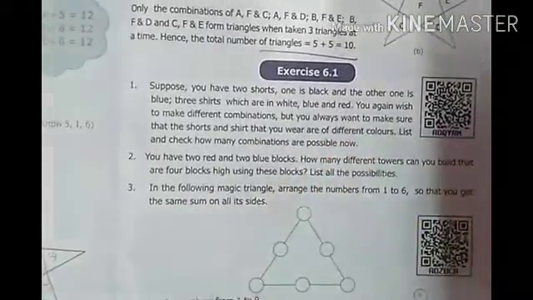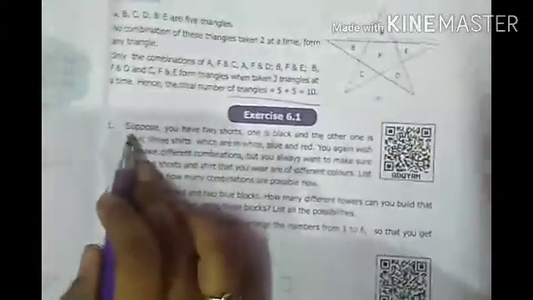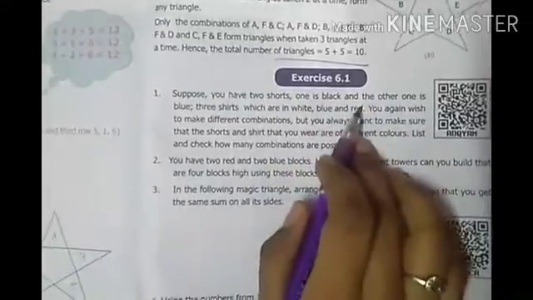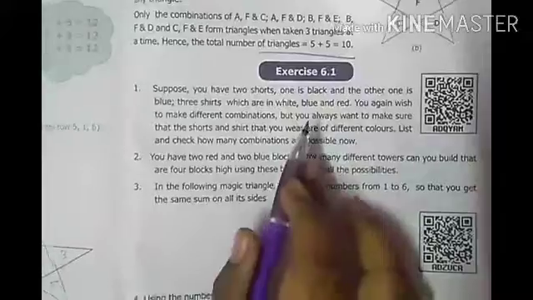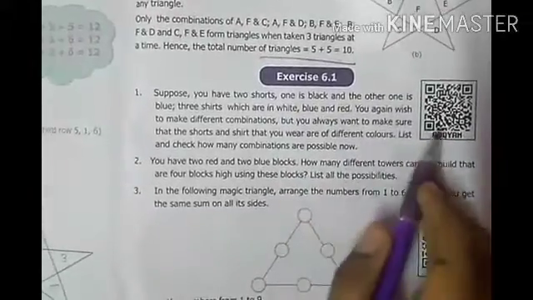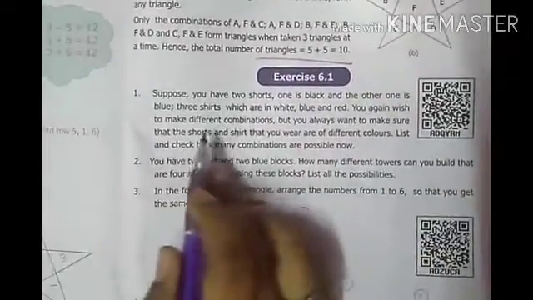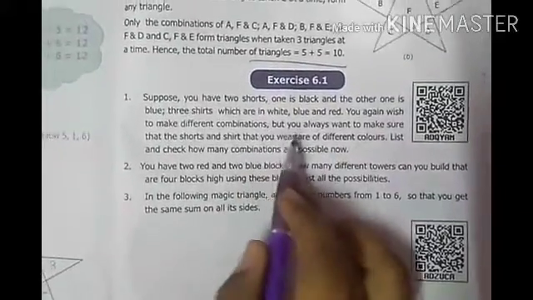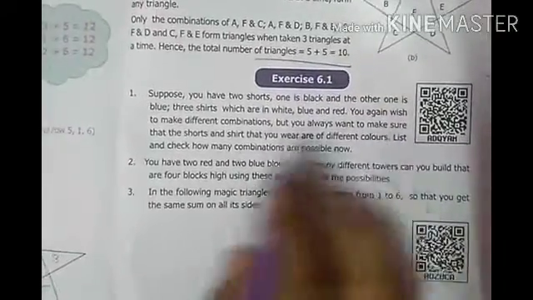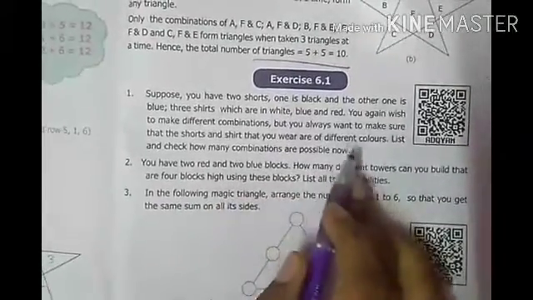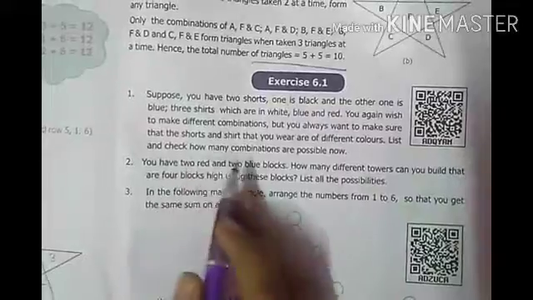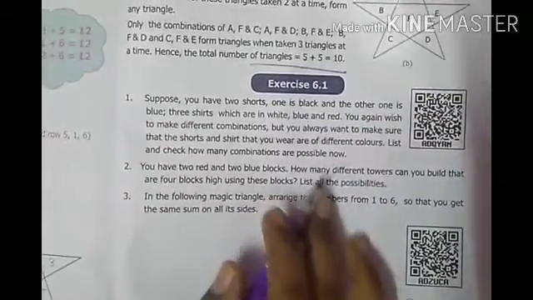Okay, now we will see exercise 6.1. First question: suppose you have two shorts, one is black and another one is blue, and 3 shirts which are white, blue and red. You wish to make different combinations, but you always want to make sure that the shorts and the shirt you wear are of different colors. List and check how many combinations are possible.